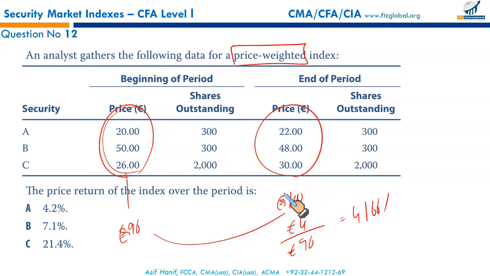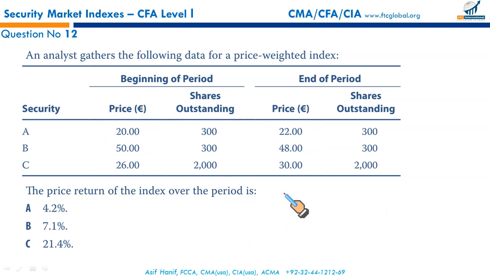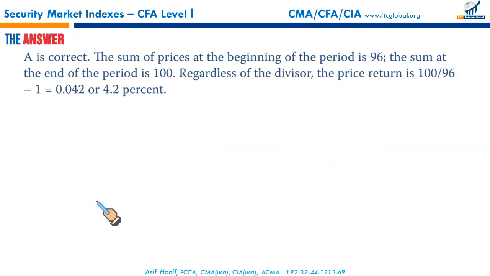Had it been the equal weighted index, in that case you would have calculated the return for these separately, and you would have added these results and divided by 3. That would have given you the equal weighted index. So in this case, we got our result, that is A, 4.2. Next.